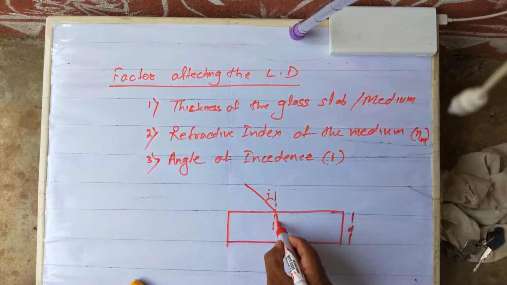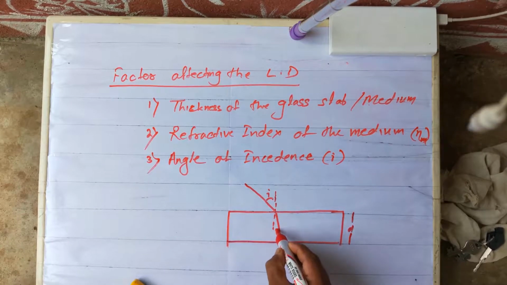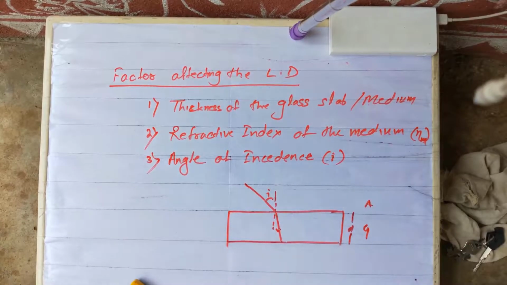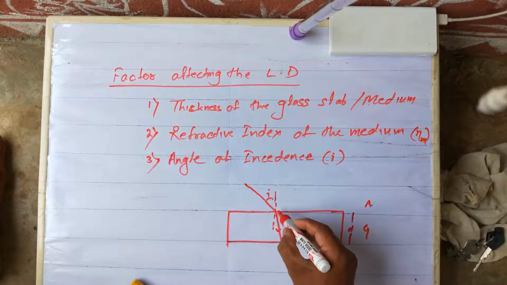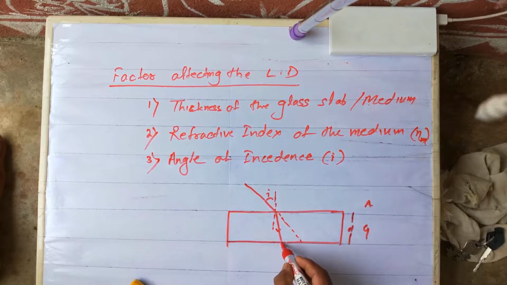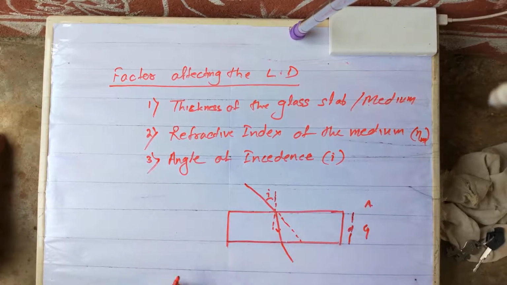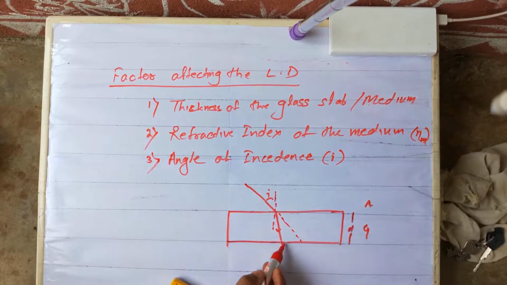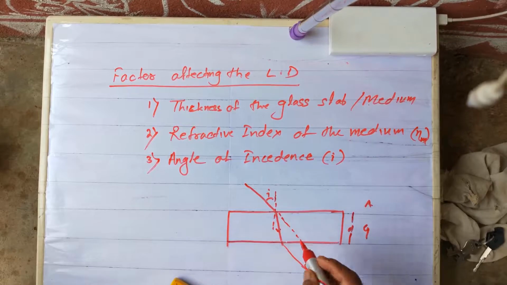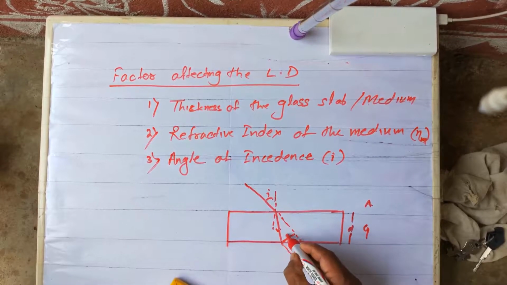It bends a certain amount as it travels from air to glass, bending towards the normal. Now the ray was going like this, this is the direction of the ray, and it emerged out like this. It will go in the same direction as the incident ray, as we discussed already. This is lateral displacement. Yes or no?